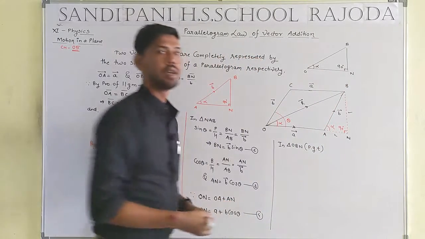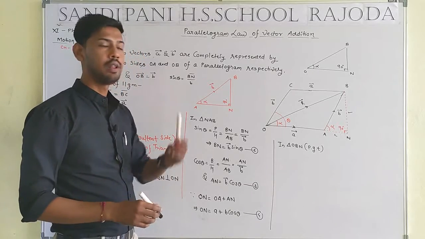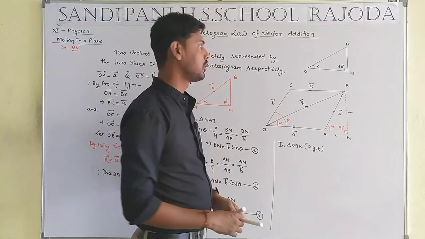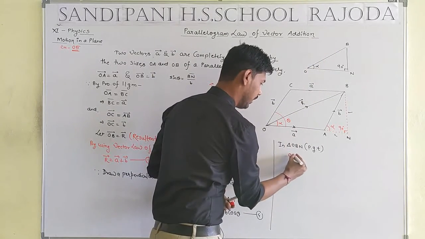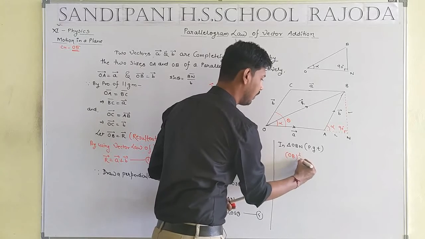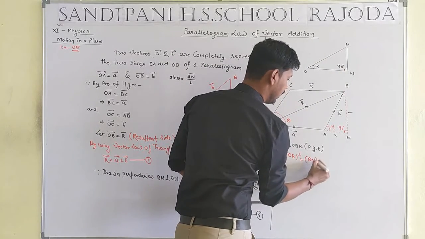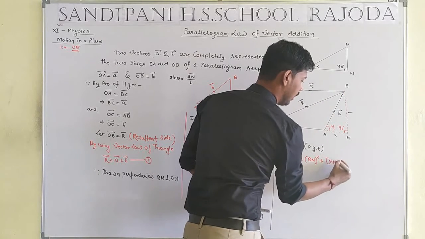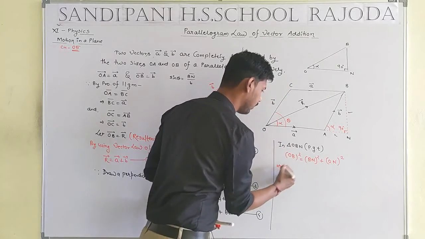That means this triangle is a type of right angle triangle. In the case of the right angle triangle, we can consider Pythagoras theorem. What is the meaning of the Pythagoras theorem? Hypotenuse square, that means OB square, equal to perpendicular square, that means BN square, plus base, that means ON square. Okay student, now we put the value of OB.